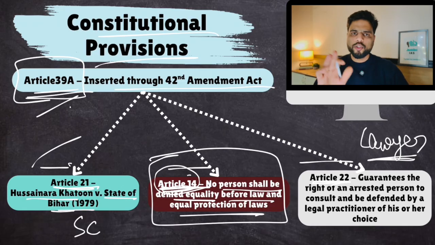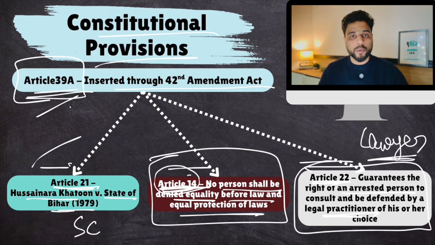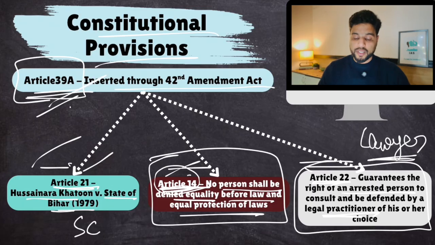Then Article 22 also mentions that an arrested person has the right to be represented by a lawyer. So it gets a cursory mention in Article 22, but Articles 14, 21 and 39A are definitely there. And even 22 is there because it specifically says that arrested people have the right to a legal practitioner. If you can afford it, you have to pay from your own pocket. But if you cannot afford it, then the state will provide a lawyer for you. Okay, makes sense? Simple? Okay.